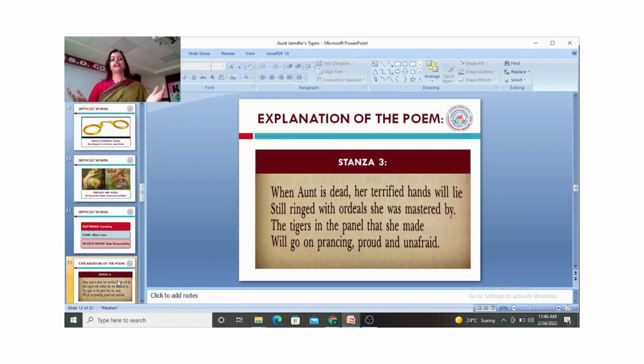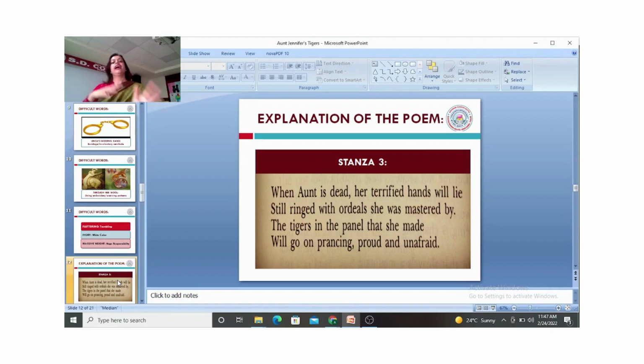So the image that I was talking about, master and slave, has been beautifully put forth in the last stanza, where she says that she will still be reeling under those ordeals, those big responsibilities by which she was mastered throughout her life.